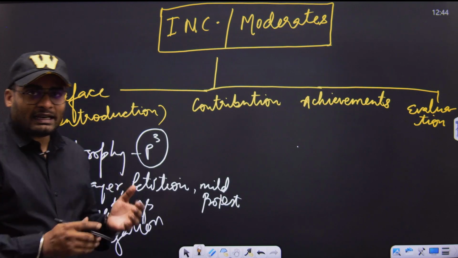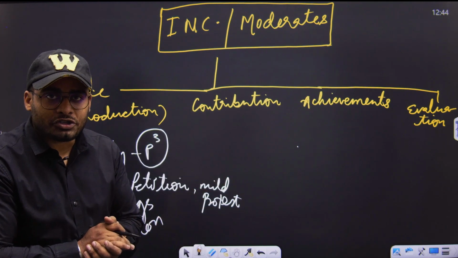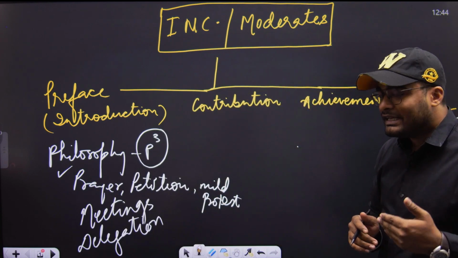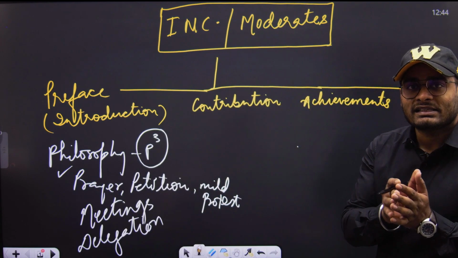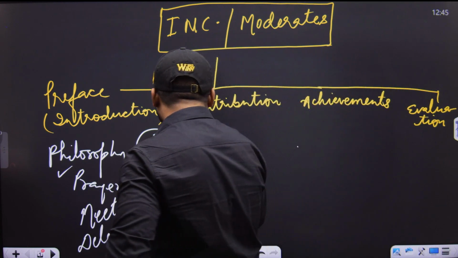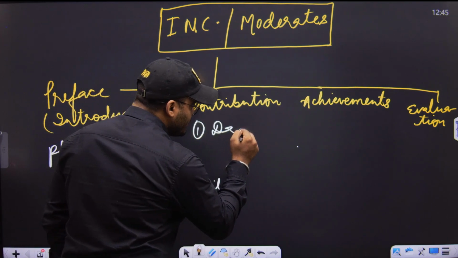Having said that, proceeding from the last discussion, what were their contributions? The contributions of the moderate phase means the contributions of the leaders who were part of the moderates. Let us very quickly start from the senior leaders like Dadabhai Naoroji.